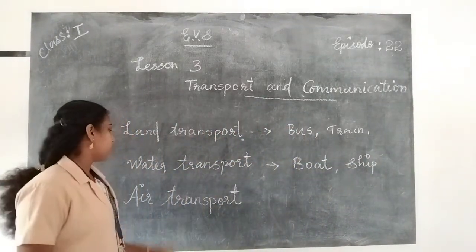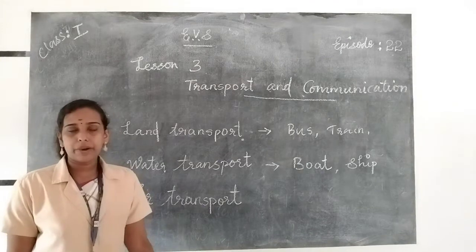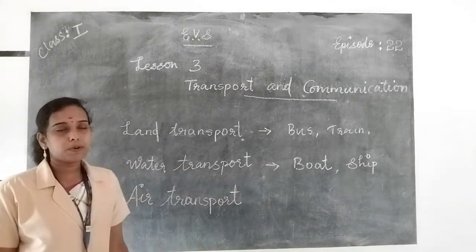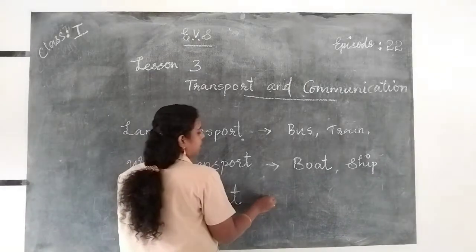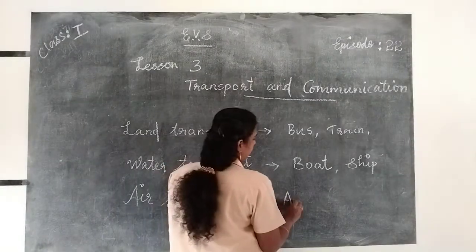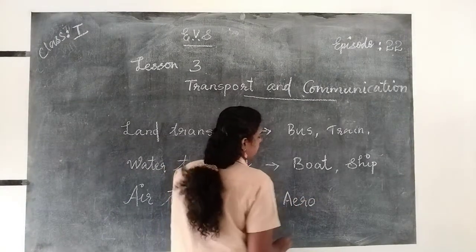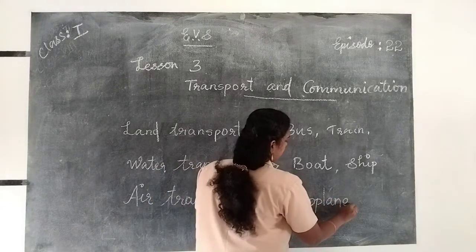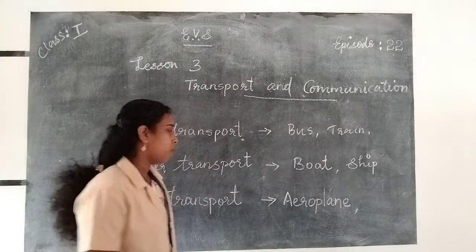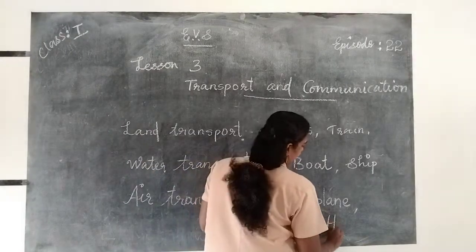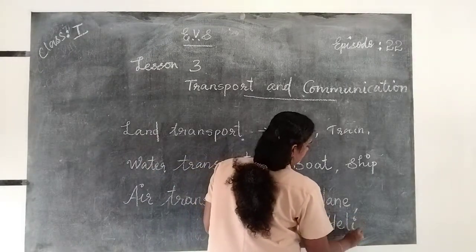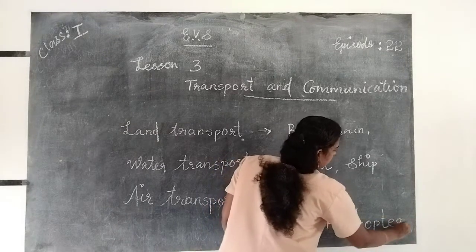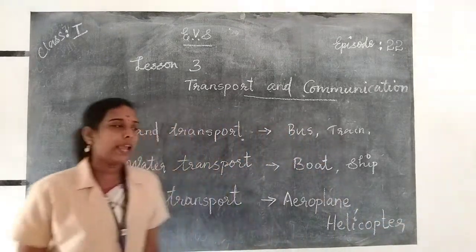Then air transport. The vehicles that help us to travel by air are called air transport. Examples are aeroplane, A-E-R-O-P-L-A-N-E, aeroplane. Helicopter, H-E-L-I-C-O-P-T-E-R, helicopter.